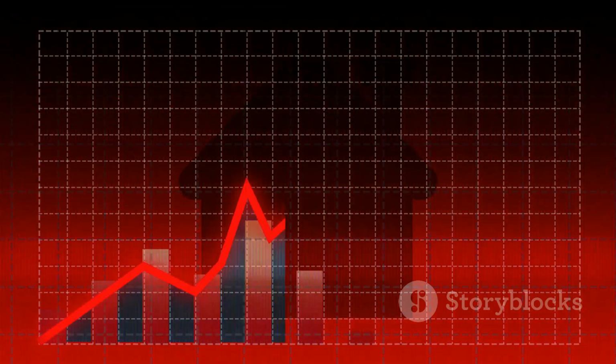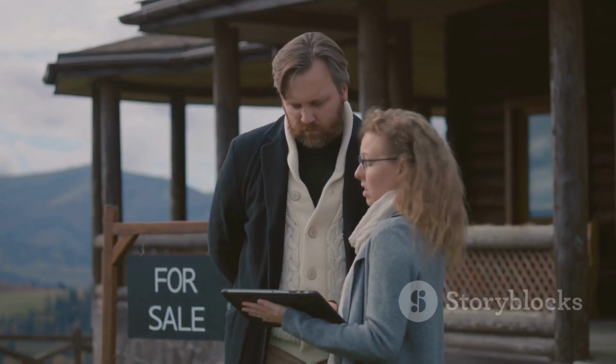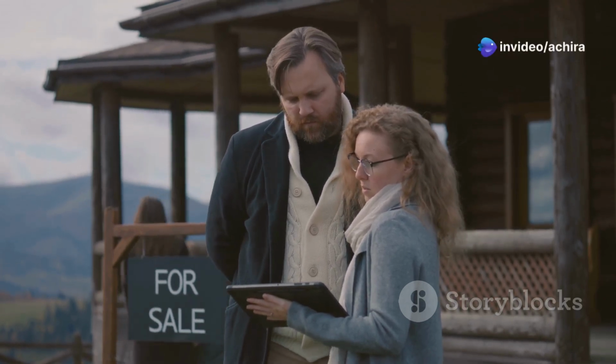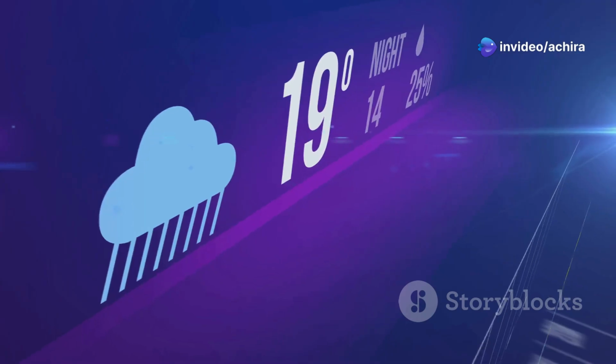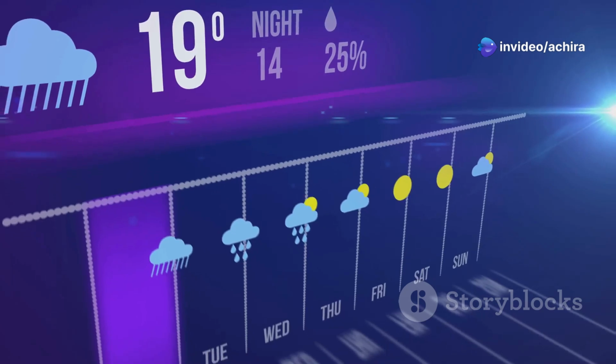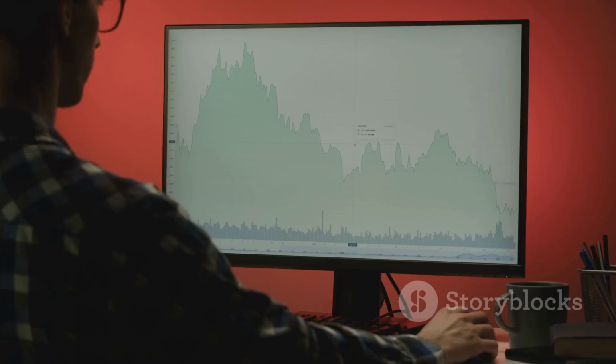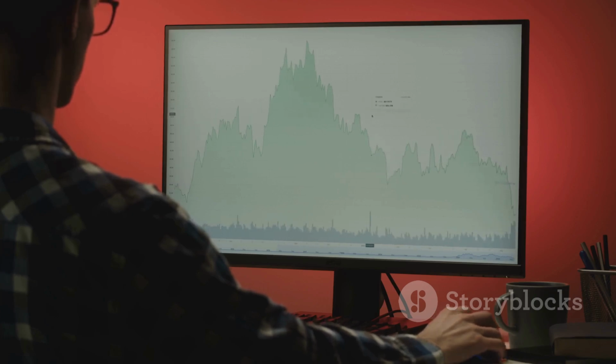Regression is used to predict a continuous value. For example, predicting the price of a house based on its features like size and location is a regression task. Another example is predicting the temperature tomorrow based on historical weather data. Regression models are useful for making predictions about numerical values.